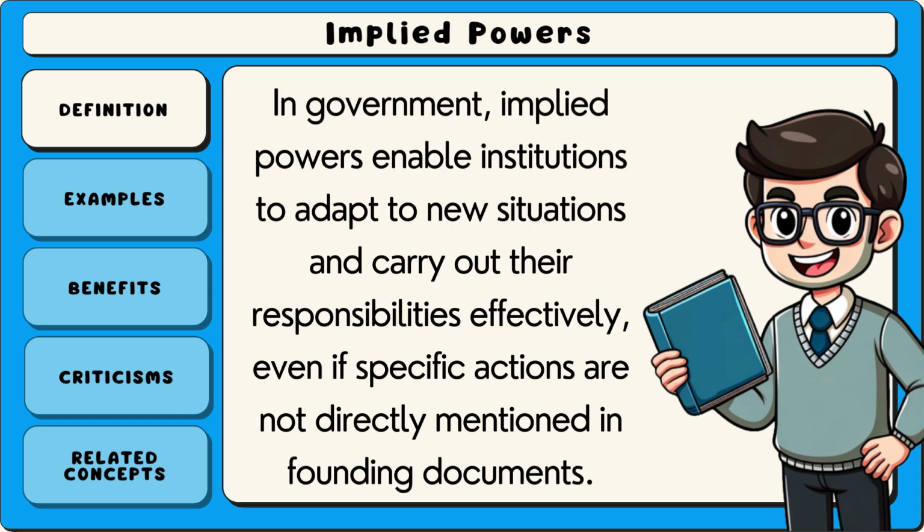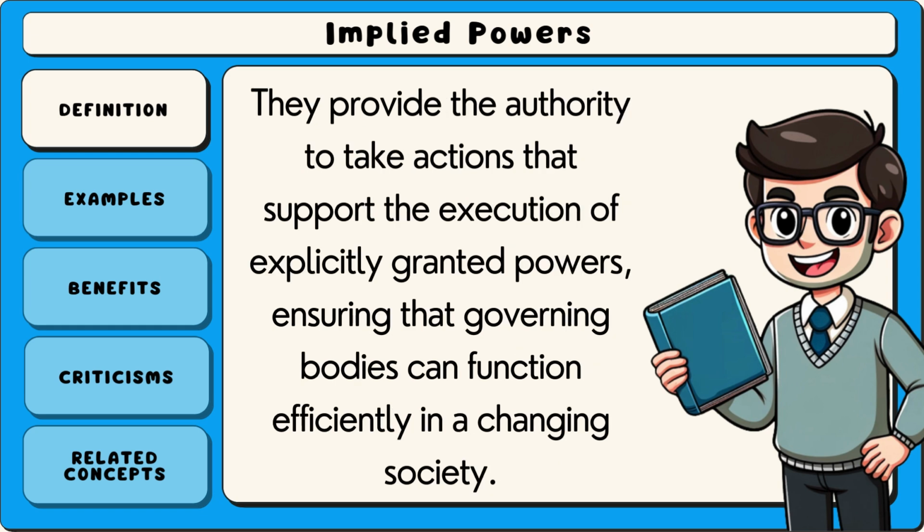In government, implied powers enable institutions to adapt to new situations and carry out their responsibilities effectively, even if specific actions are not directly mentioned in founding documents. They provide the authority to take actions that support the execution of explicitly granted powers, ensuring that governing bodies can function efficiently in a changing society.